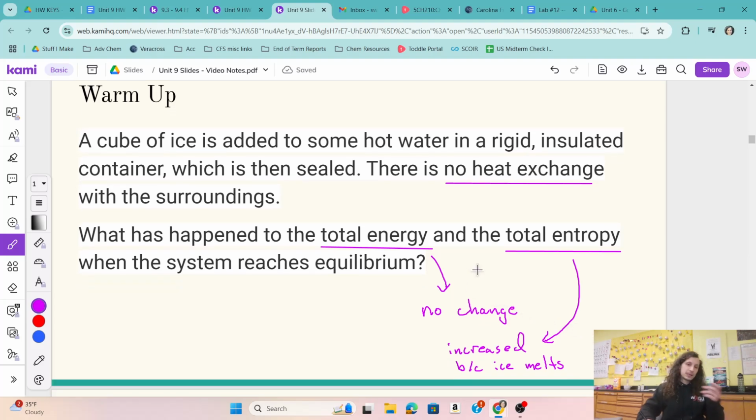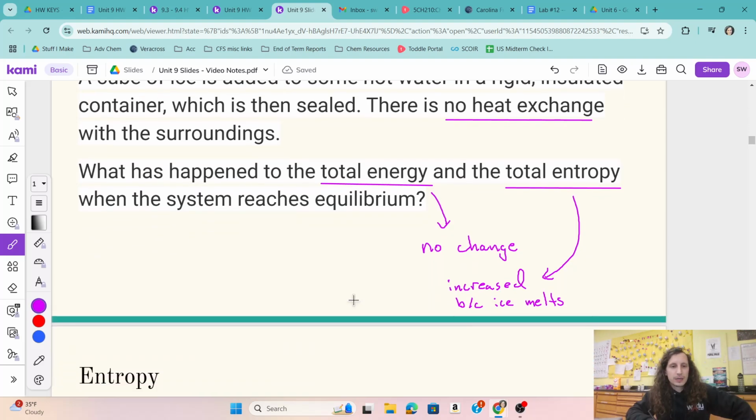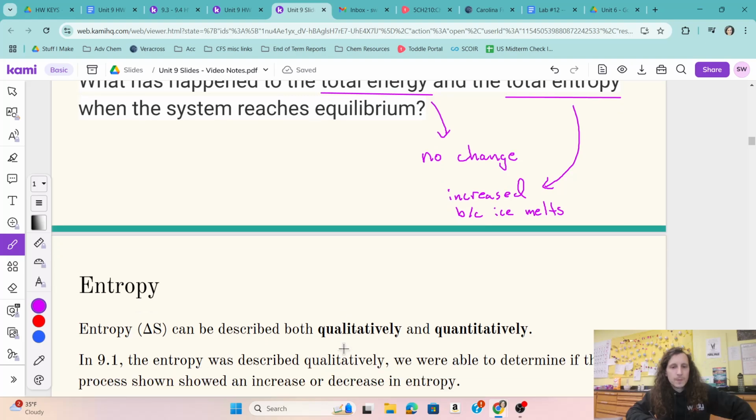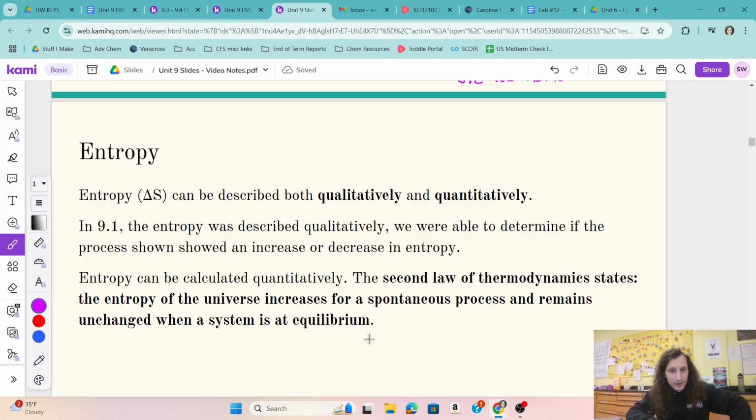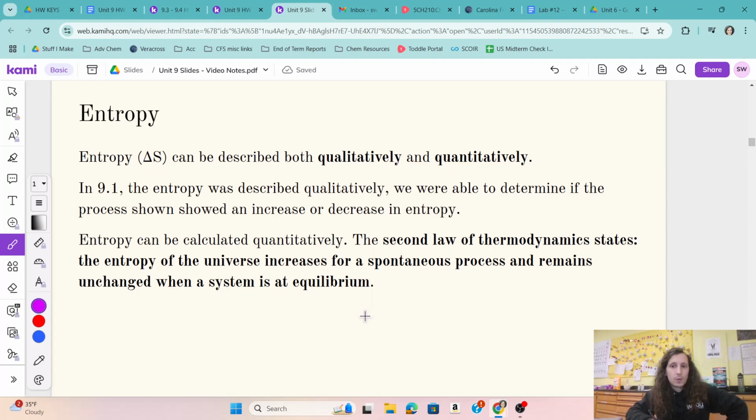Now I realize this doesn't give any quantities. You might say, well, was it a giant 10-gallon brick of ice and a tiny cup of hot water? Let's assume it was enough that the ice melted. We would definitely have some total entropy increasing in the system. So as I said, we've been talking about entropy qualitatively. We can quantify it. And what we will be seeing with this is, again, that entropy of the universe wants